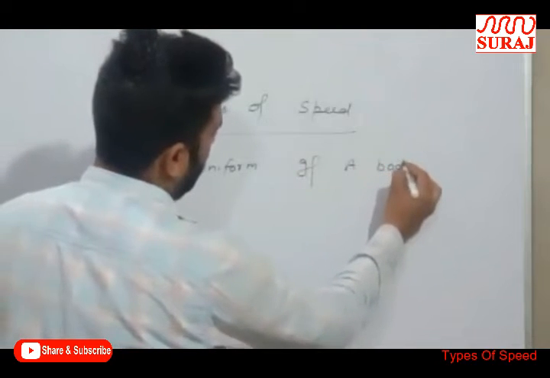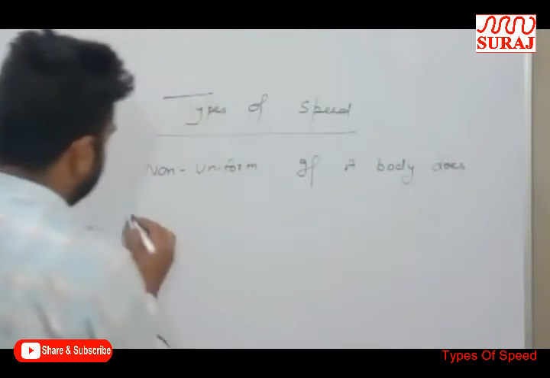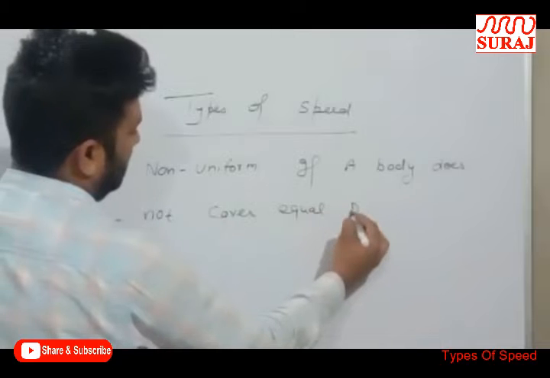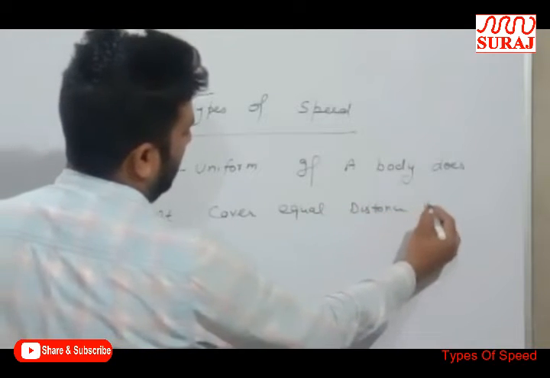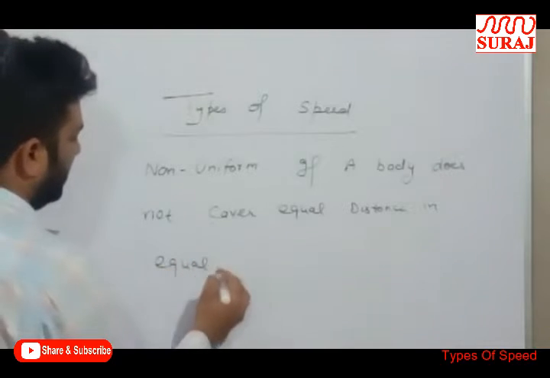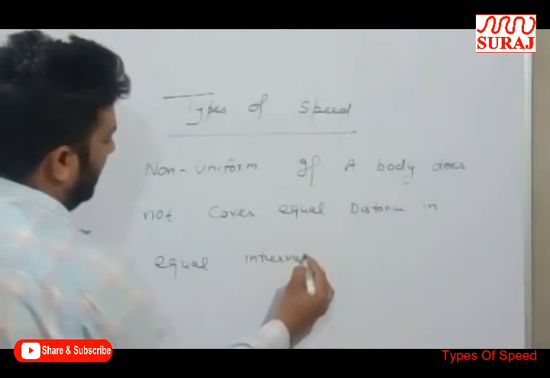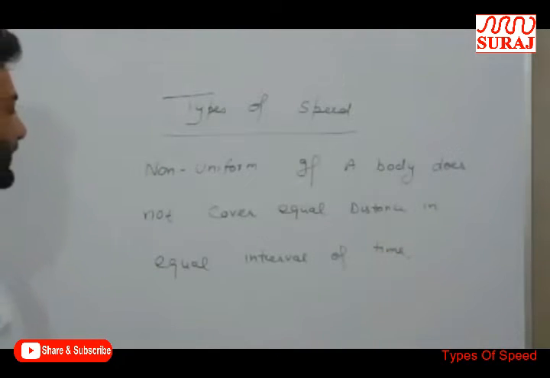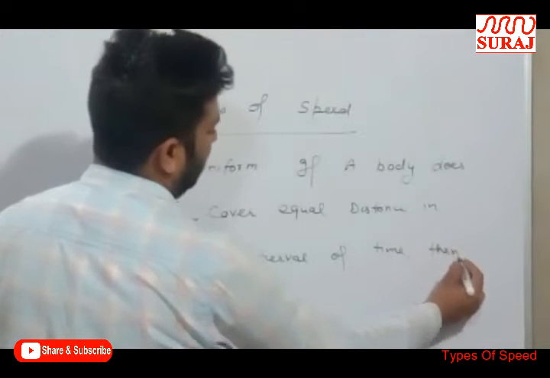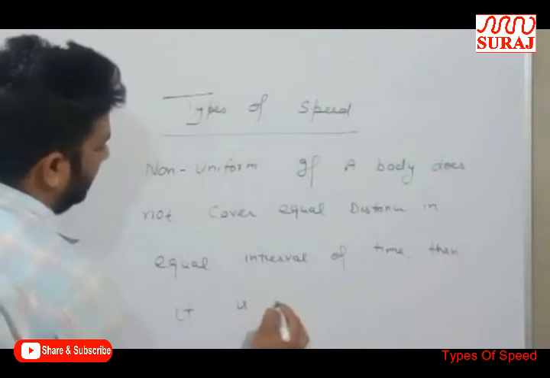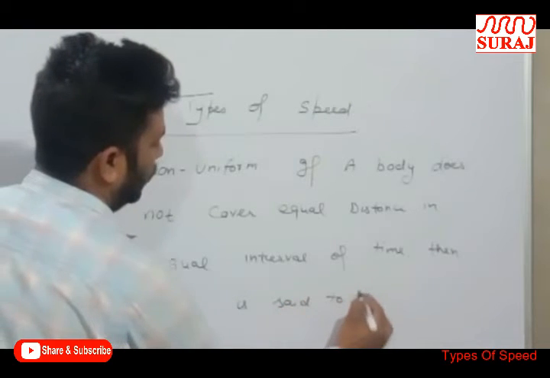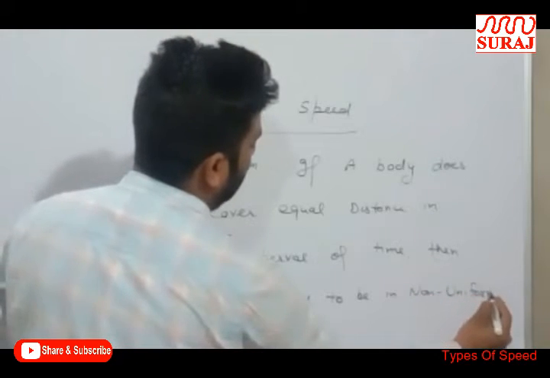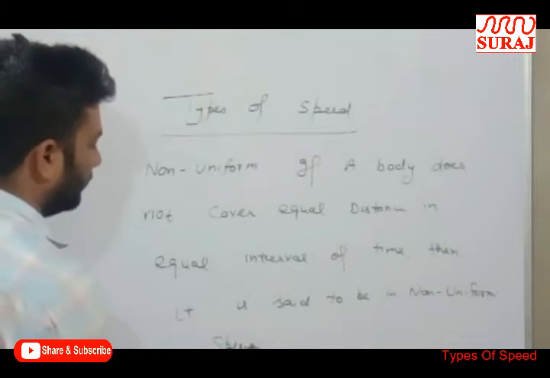If a body does not cover equal distance in equal intervals of time, then it is said to be in non-uniform speed.